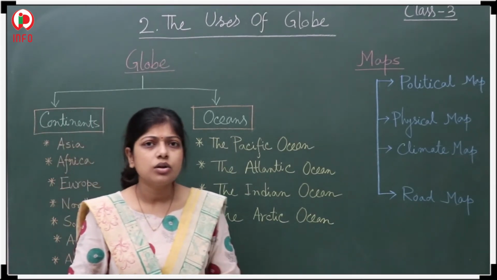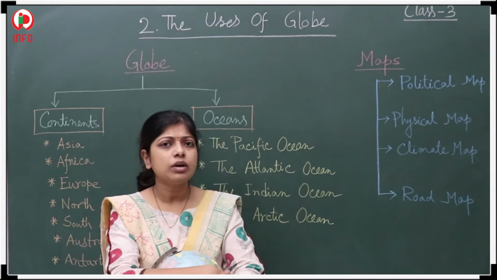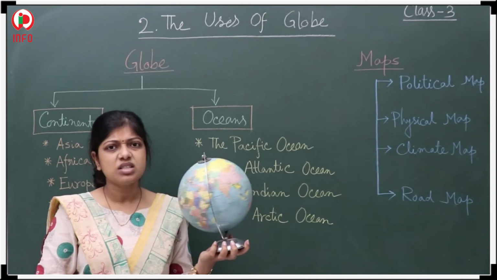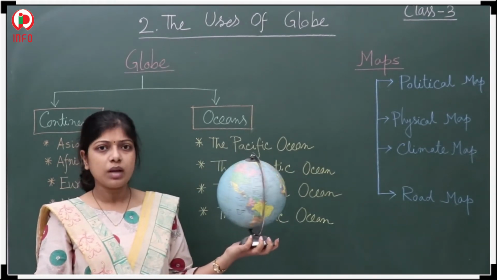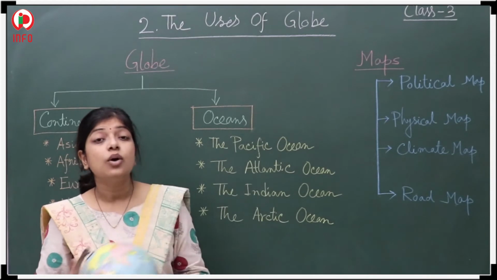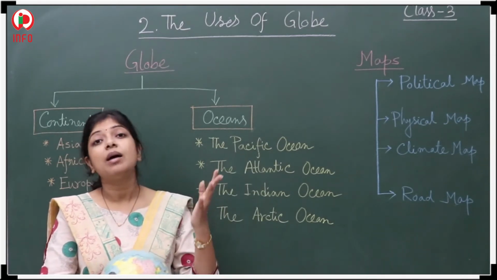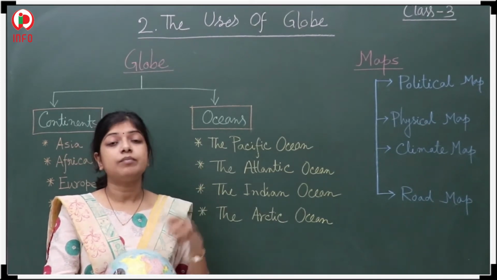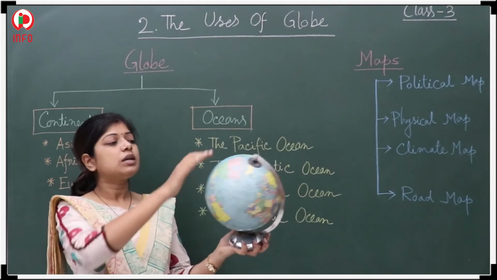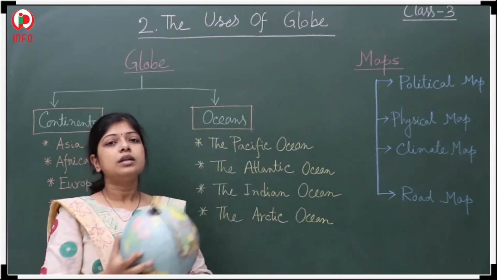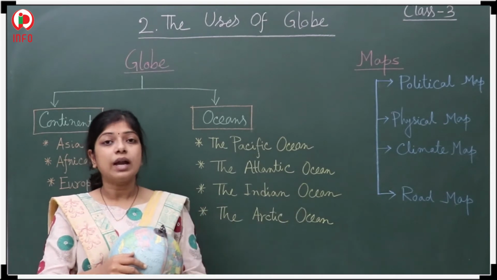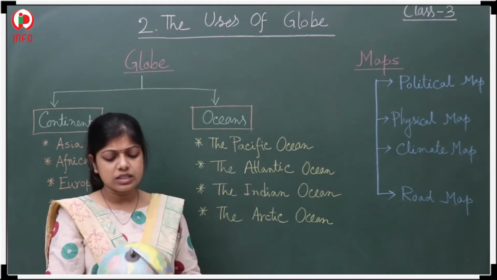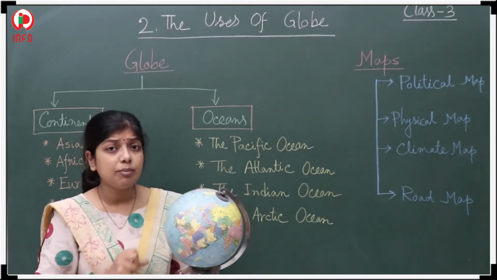Is it clear? One more thing, you have one problem, I think, because you are not able to see the whole globe at a time. You have to spin it, otherwise it is not possible. So in that case, what should you use? The map. A map helps us see more of the world at a time. If you cut here and spread it like this, that will be a map. And one more thing about the map: here, see, the space is very limited, isn't it?